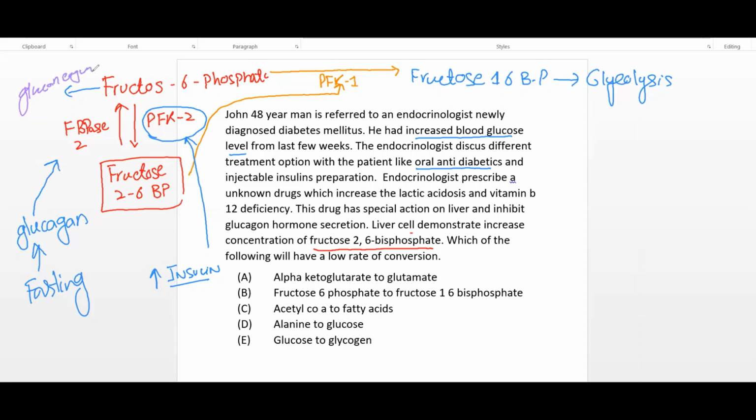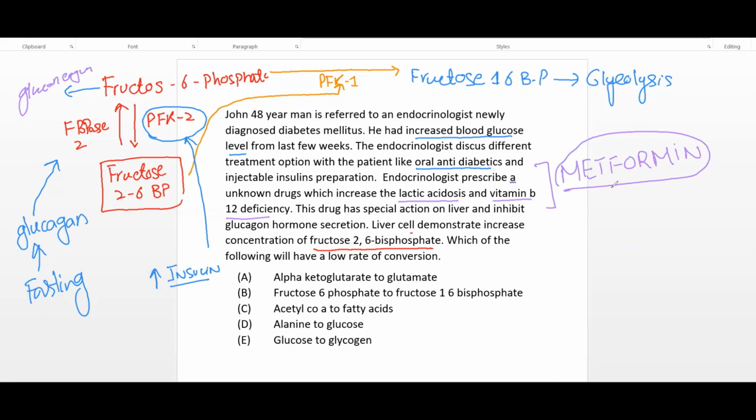So in this clinical vignette, the patient is taking an oral antidiabetic which has an increased risk of lactic acidosis and vitamin B12 deficiency. Which oral antidiabetic has an increased risk of lactic acidosis and vitamin B12 deficiency? It's metformin. Metformin is the first line drug in type 2 diabetes.